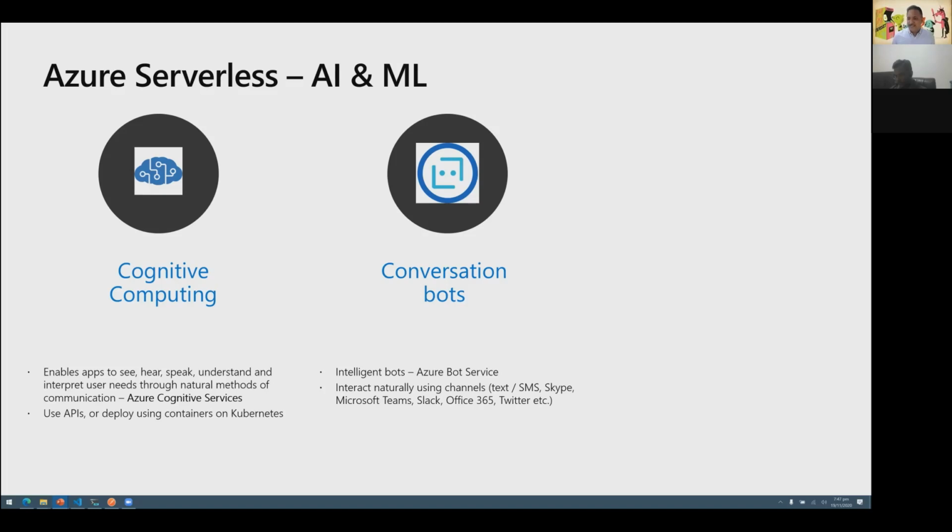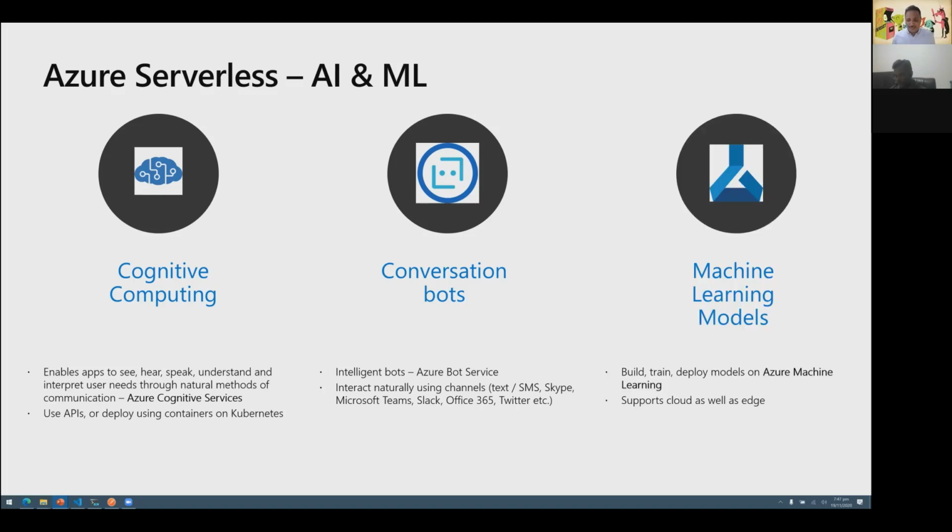And the last one is the machine learning models. There is a service called Azure Machine Learning, which provides built-in models for different kinds of machine learning algorithms. This can be deployed on cloud as well as on the edge.